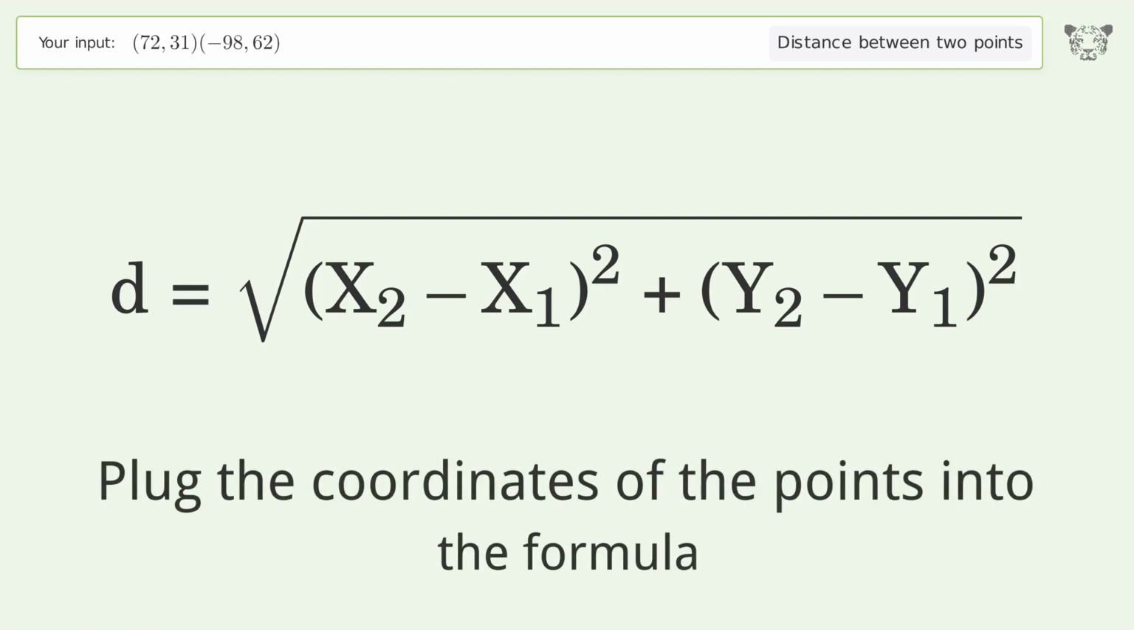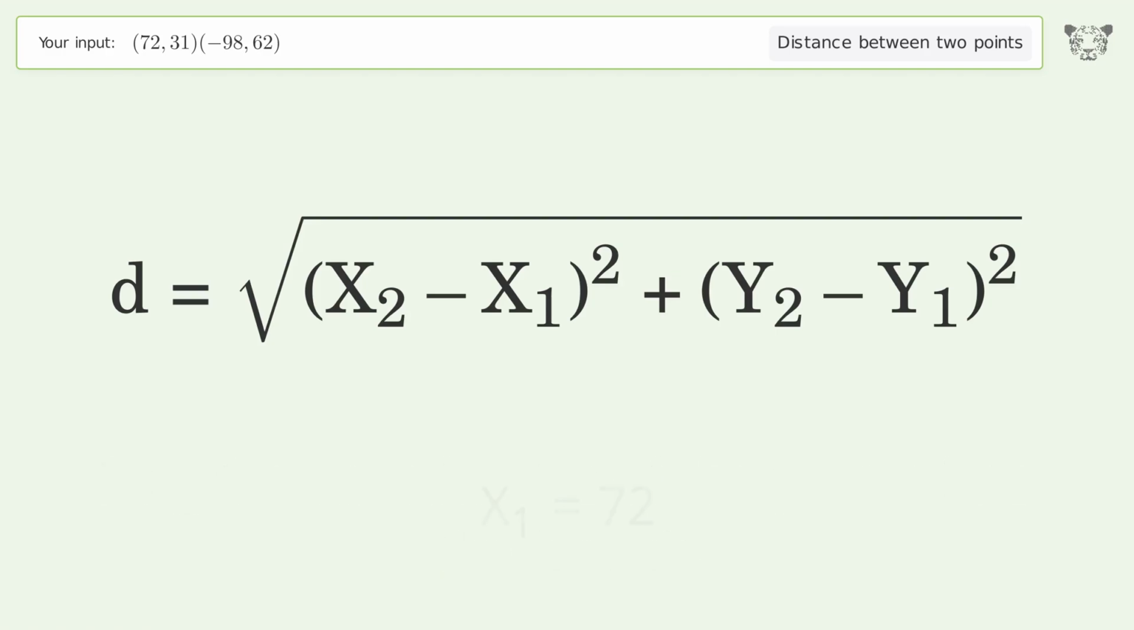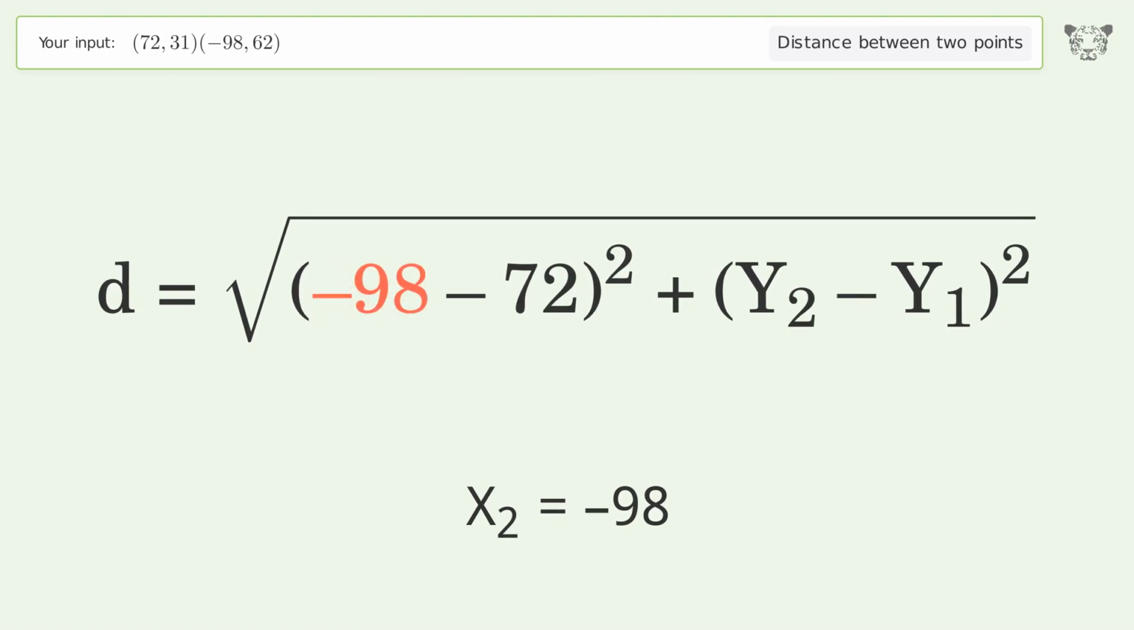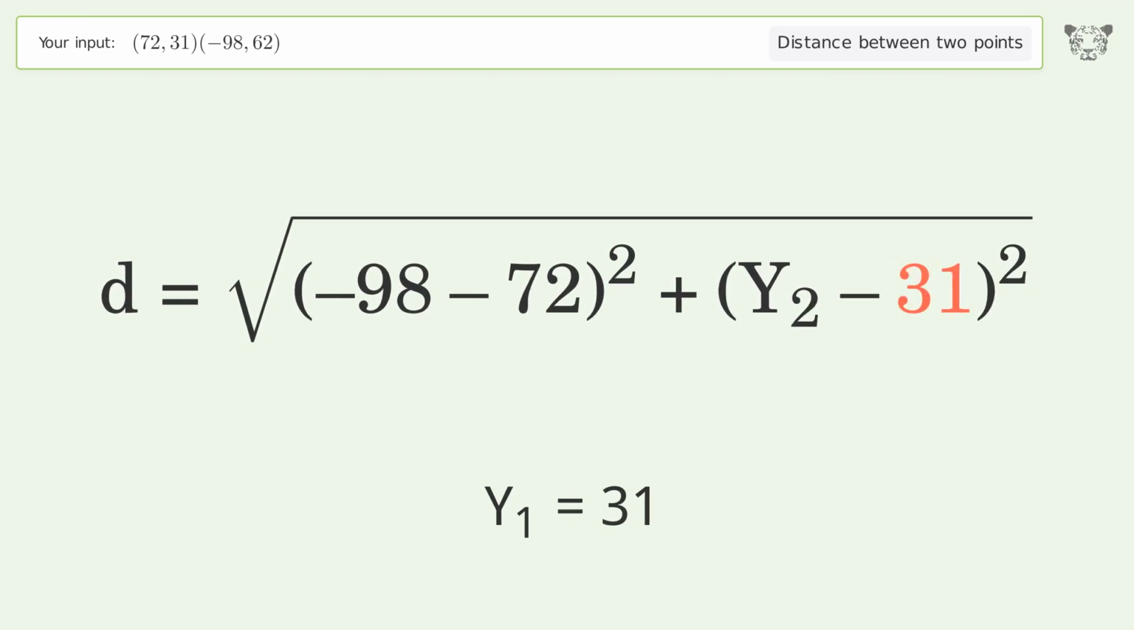Plug the coordinates of the points into the formula. x1 equals 72. x2 equals negative 98. y1 equals 31. y2 equals 62.